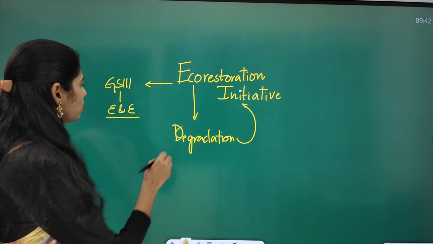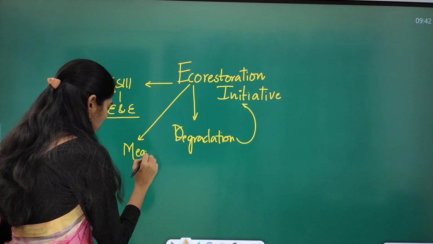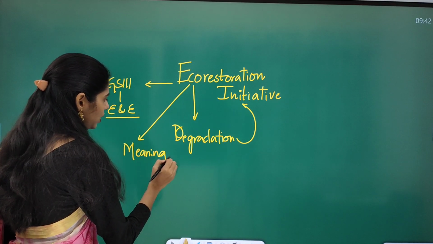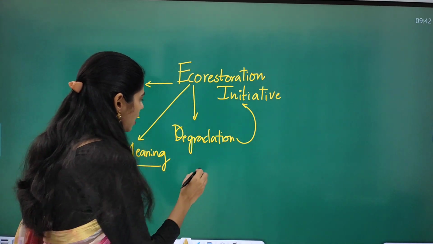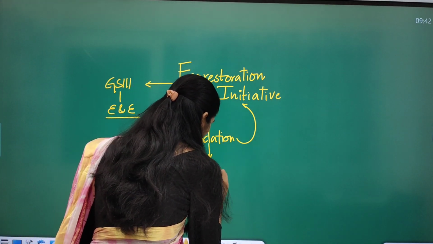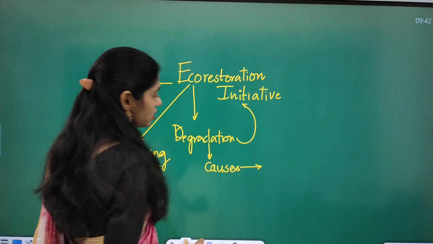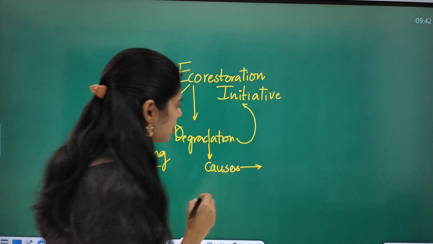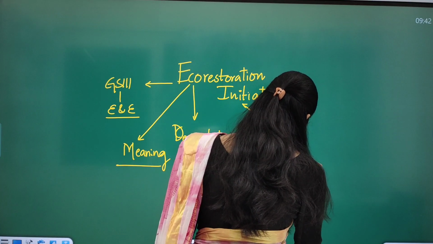Here you have to understand the meaning of eco restoration, and you have to see degradation and the causes of degradation. One important cause said in this article is the introduction of exotic species.